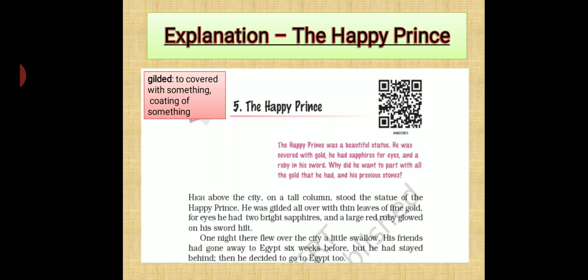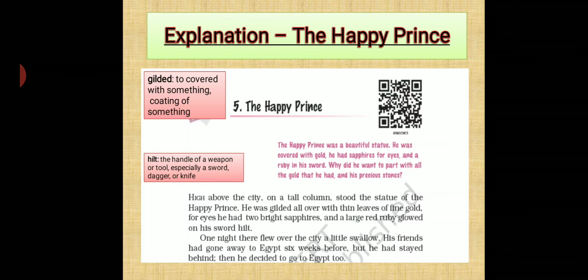So my dear children, gilded means to cover something or have a coating of something. Okay, that is the gold shining thing. And hilt, that is the sword hilt. This hilt means the handle of a weapon or tool, especially a sword, dagger or knife.